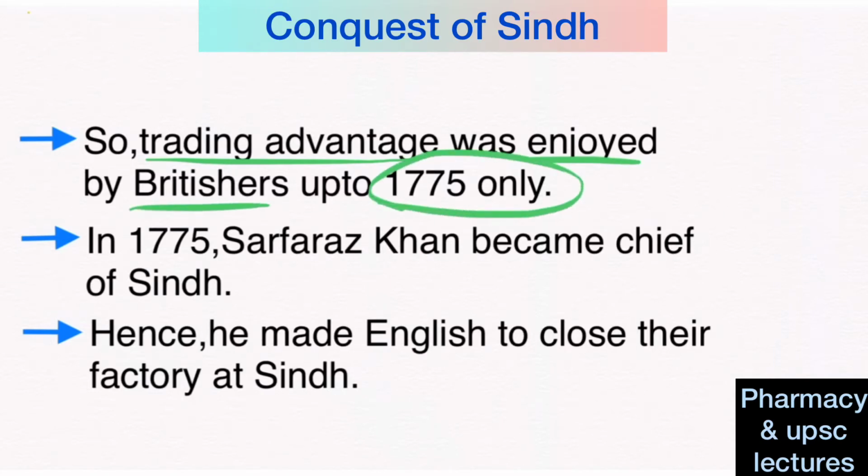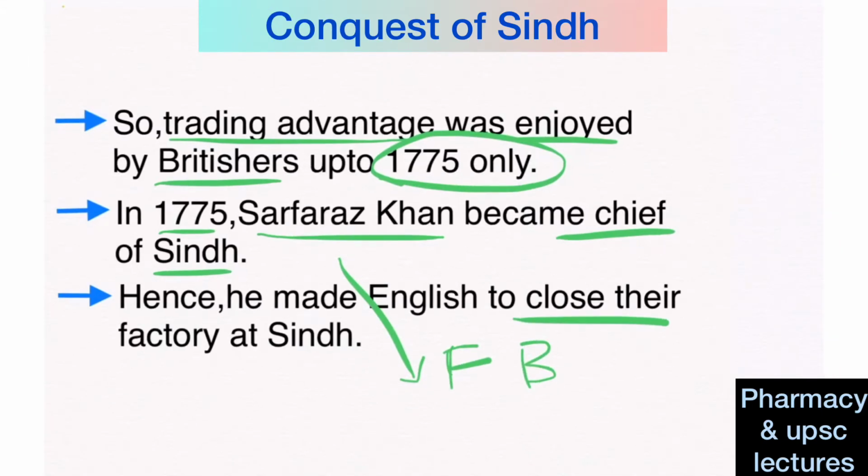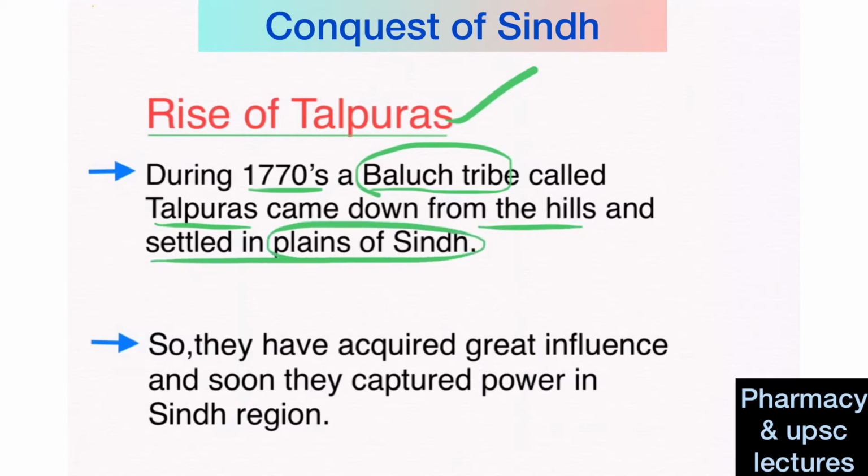Then, in 1775, Sarfraz Khan became chief of Sindh, but he was not a very friendly ruler for Britishers, right? Then he made the English close their factories at Sindh. Then we'll see the rise of the Talpuras. During the 1770s, a Baluch tribe, that is from Balochistan, called Talpuras, came from the hills and settled in the plains of the Sindh region.